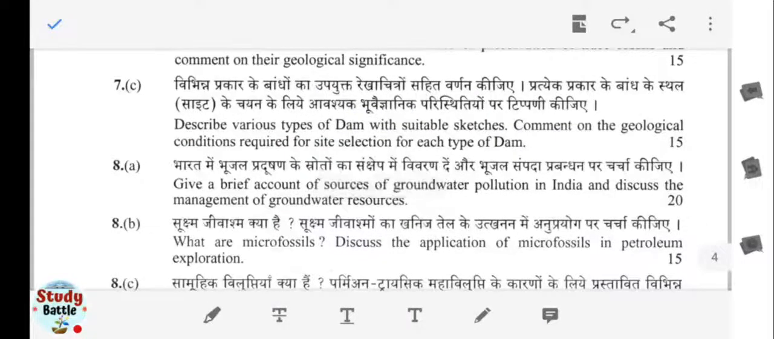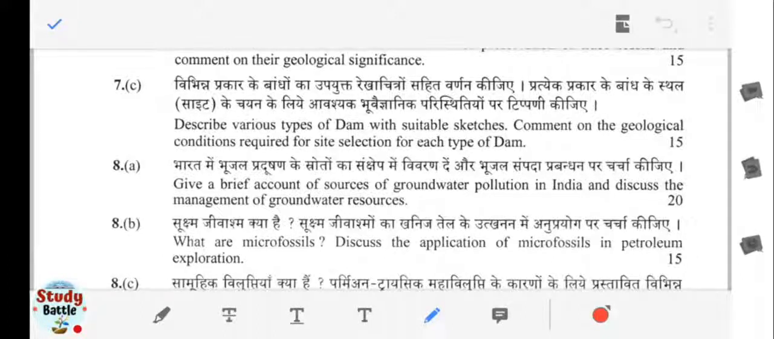Next one is various types of dams with suitable sketches. Comment on the geological conditions required for the site selection of each type of dam. You can talk about the various types of dams: earth fill dam, gravity dam, arch dam, buttress dam. You have to describe these types and also comment on the geological conditions, such as the structural conditions of that particular area, the physical conditions, and the hydrogeological conditions of that area.